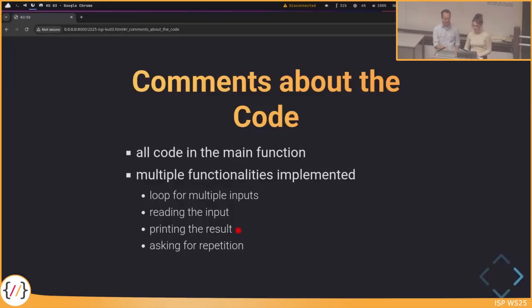Then we printed the result of the input, so the largest digit. This is not a large functionality, but it's also doing something. We also need to check, was there a digit, was there no digit? Also there is a check. And then we also had the topic asking for the repetition. So also need to read again something, print something, perform checks.